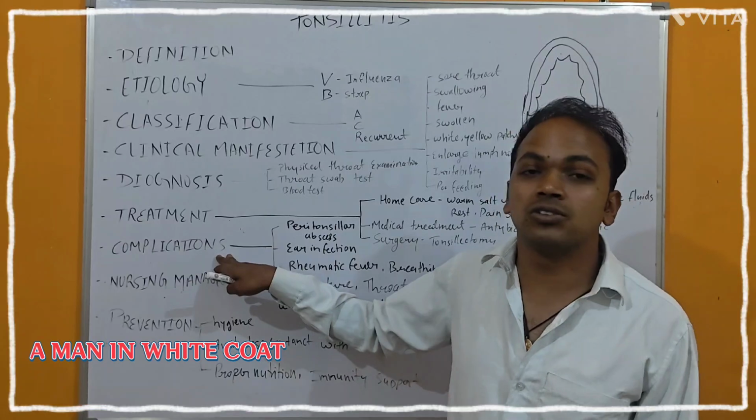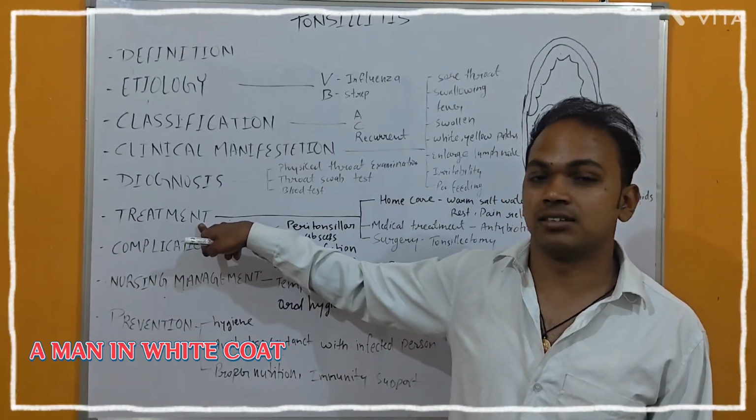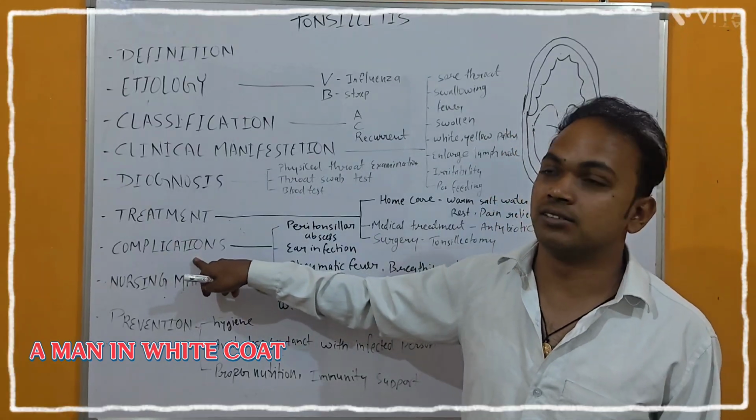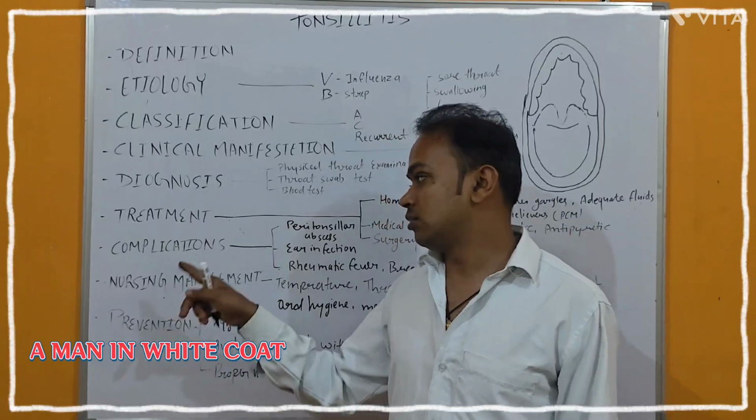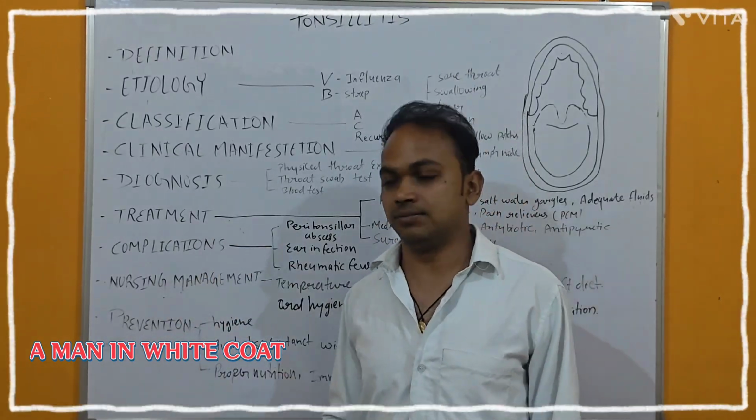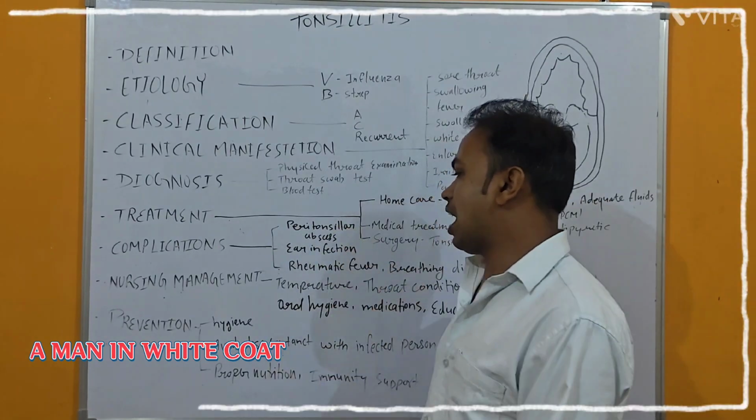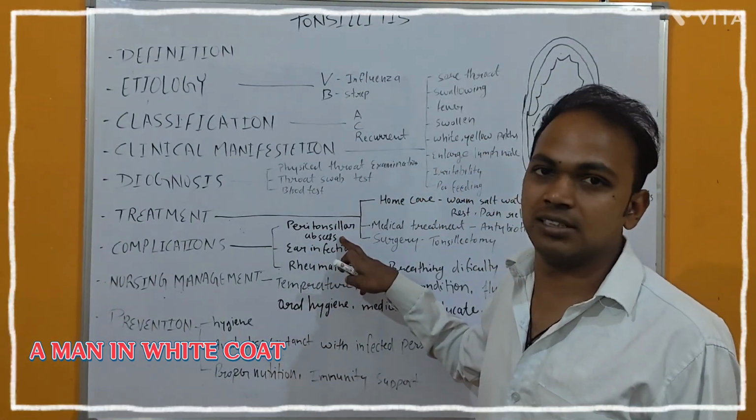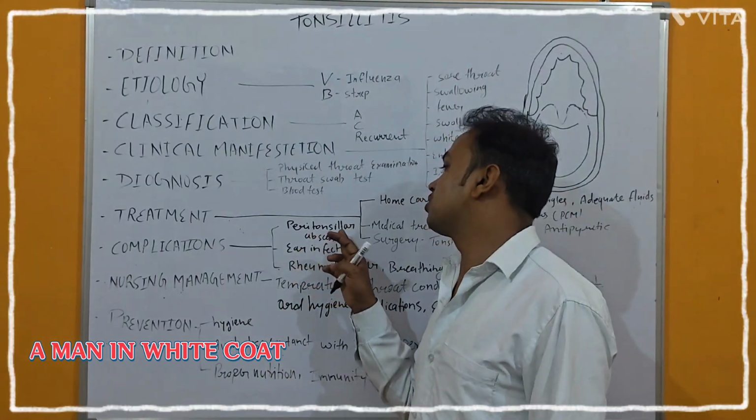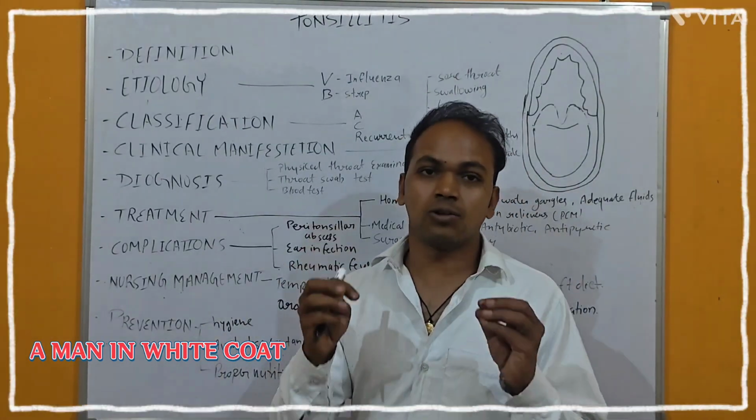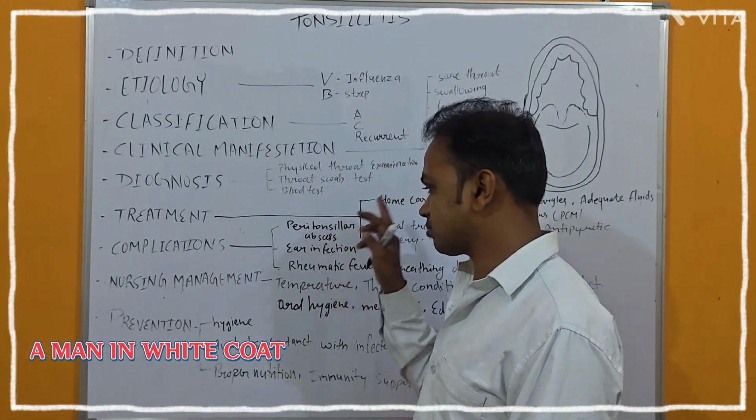Then we have to understand what is complication. Complication means if you don't treat anything, there are chances of complication. Suppose there is tonsillitis. If the tonsillitis is not treated, what is the complication? The first one is peritonsillar abscess. Abscess means fluid accumulation in tonsils or anywhere. So peritonsillar abscess means in the tonsil there are chances of fluid accumulation, means pus formation.